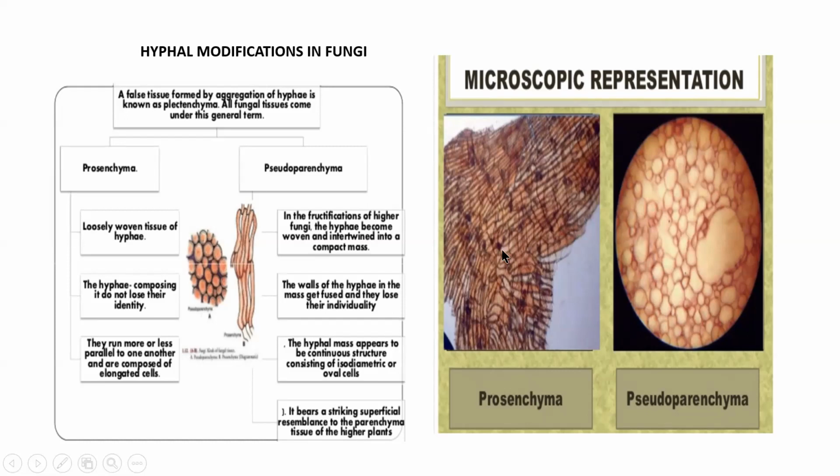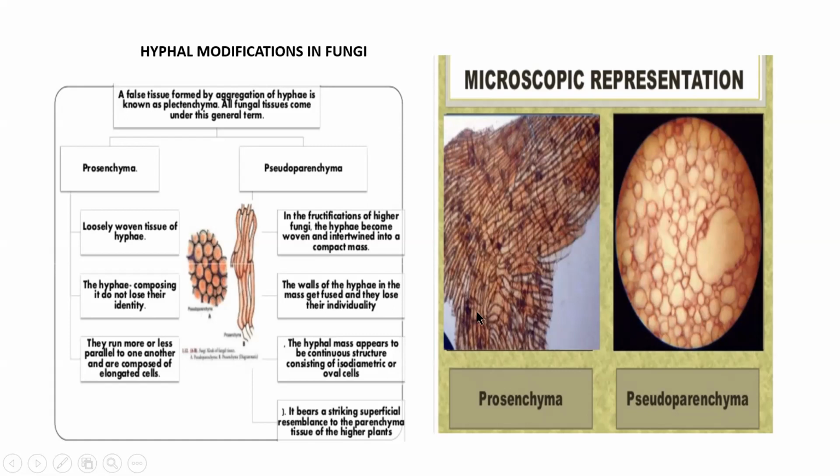In another form, the cell walls of the fungal hyphae totally fuse together. They come so tight, they totally fuse together, they lose their identity, and they will look like parenchyma cells. When you take a cross section, they will look like parenchyma cells. So they are called pseudoparenchyma. Pseudo means false. They look like parenchymatous cells.